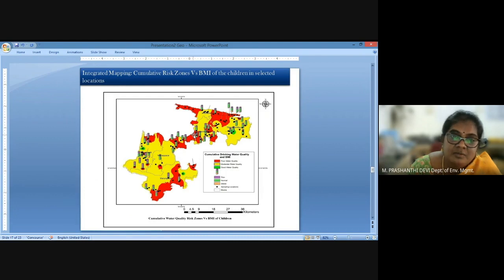And then we tried to identify the body mass index of the children in these schools, and we tried to identify a spatial relationship using statistical analysis as to how water quality has impacted the growth of the children in these affected regions. So we can see that most of the children are thin where water quality is poor in the region.